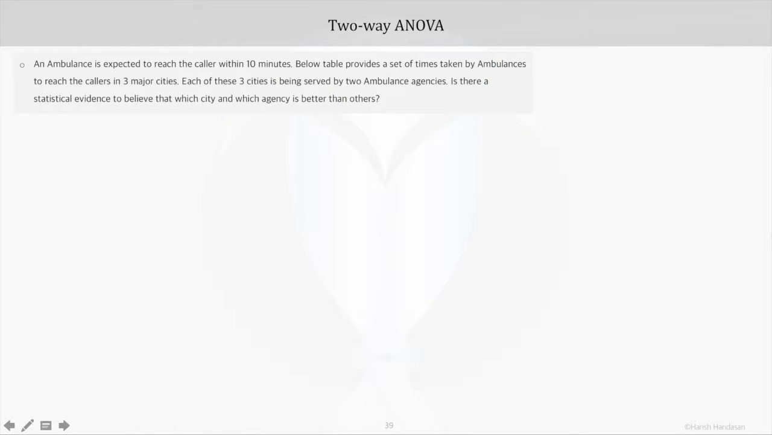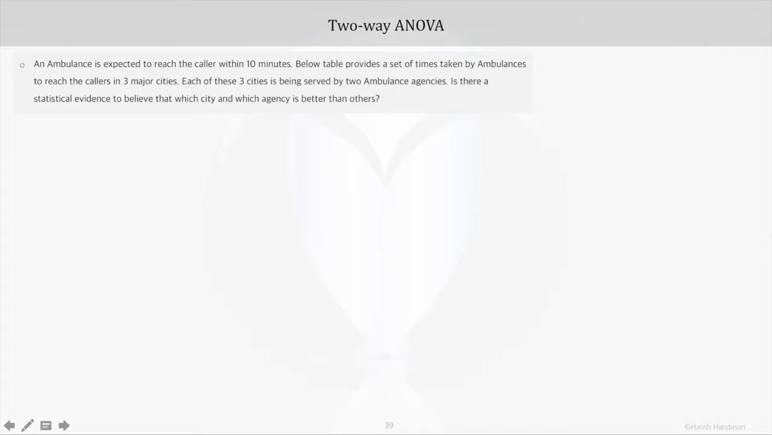We will use the same ambulance response time scenario but extend a factor in this case, because here we are talking about two-way ANOVA. As we said earlier, an ambulance is expected to reach the caller within 10 minutes. So let's assume we collect the response time by ambulances in 3 major cities. Now let's say that each of these 3 cities is being served by 2 ambulance agencies.